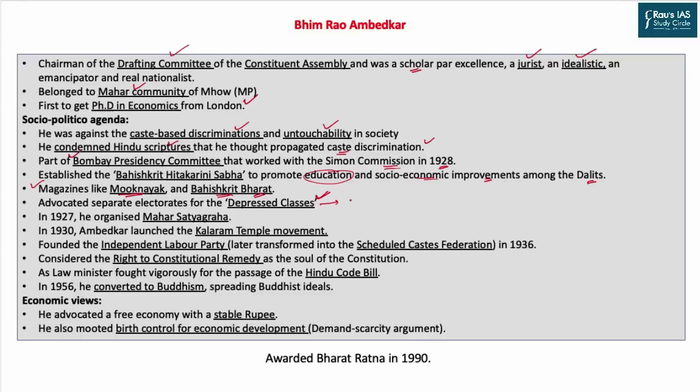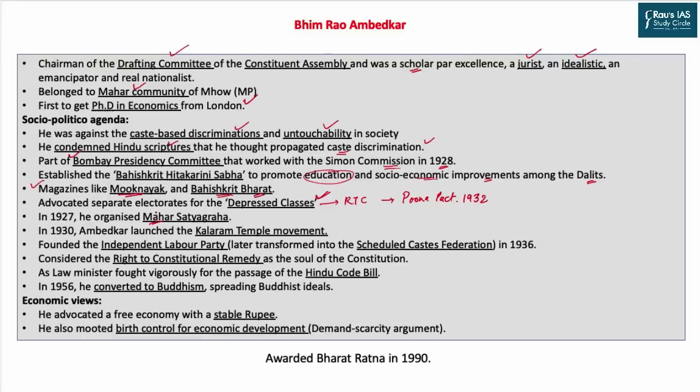He advocated the separate electorate for the depressed classes. That was one of the demands in the Round Table Conference, which later came across as a bitterness between Gandhi and Ambedkar and ultimately led to the signing of the Poona Pact in 1932, in which instead of providing a separate electorate, reserved seats were provided for the depressed classes.